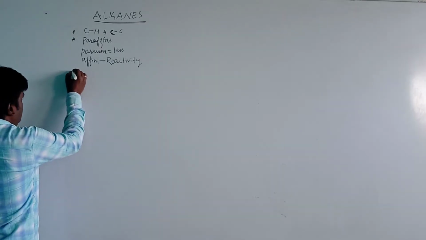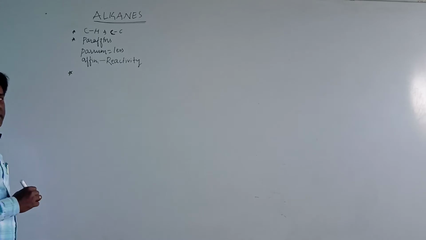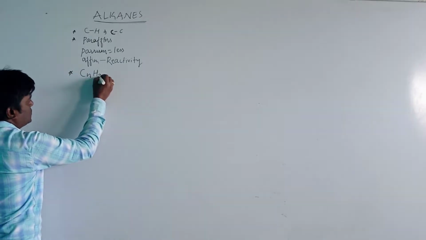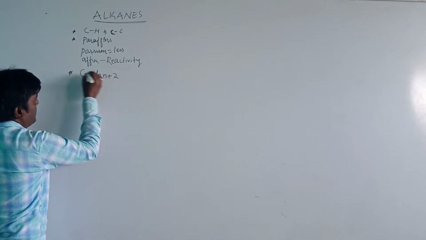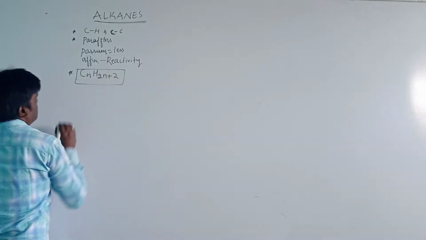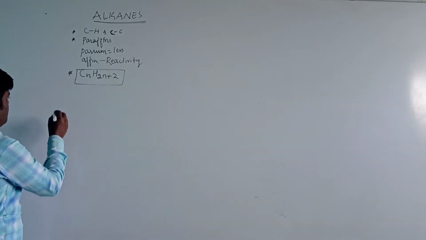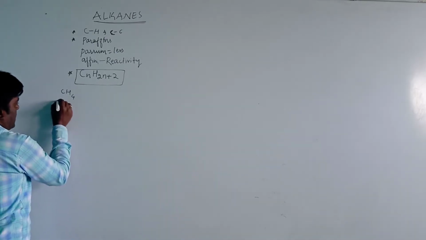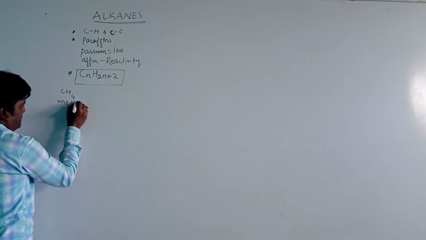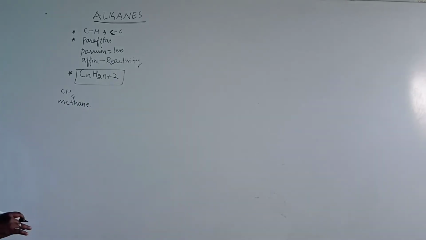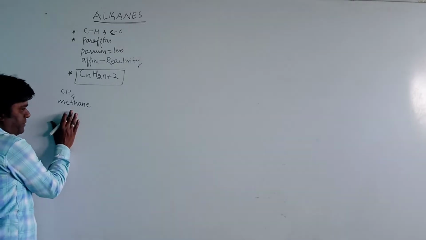Then the general formula for the alkanes is CnH2n+2. Let us see some examples for the alkanes. CH4 is the alkane known as methane. The alkanes are the saturated aliphatic hydrocarbons containing carbon-carbon single bonds. Here the example is methane.